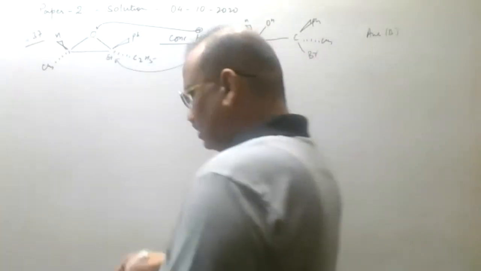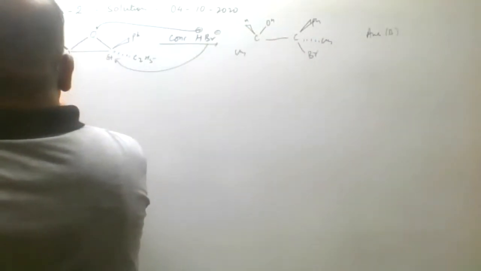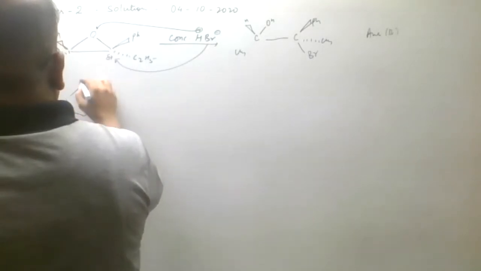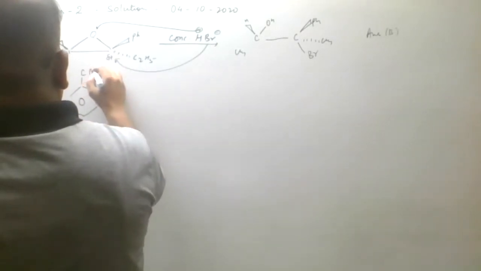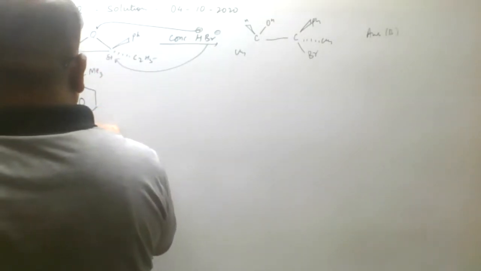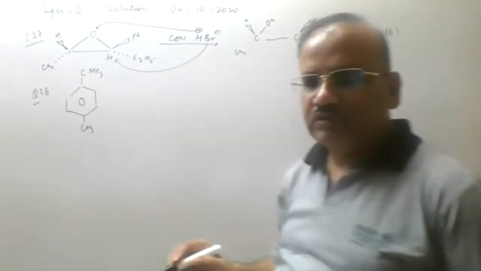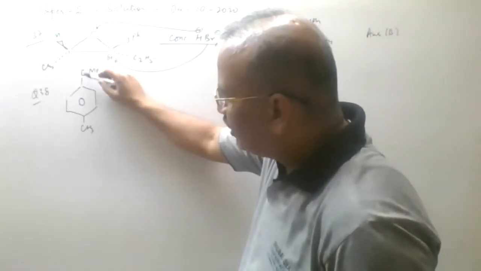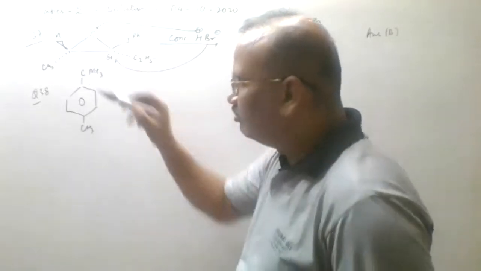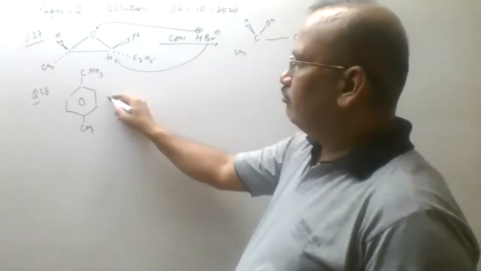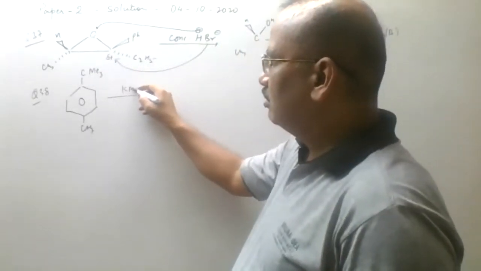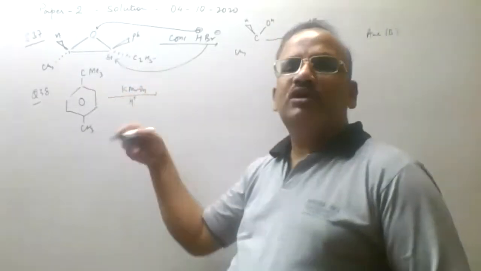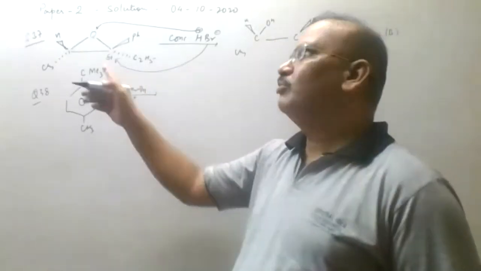Now in case of question number 38, any compound having a group attached to the benzene ring and having a carbon, it is attached with the carbon atom, then with KMnO4, we know that in acidic or basic medium, that group will get converted into carboxylic acid, except tertiary butyl group.